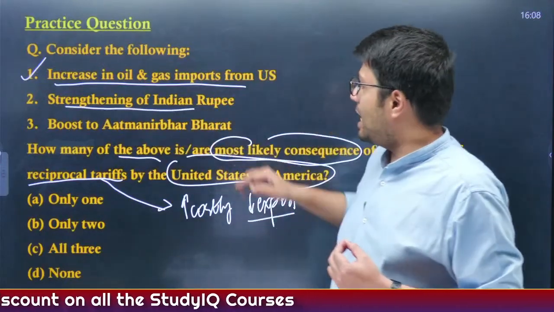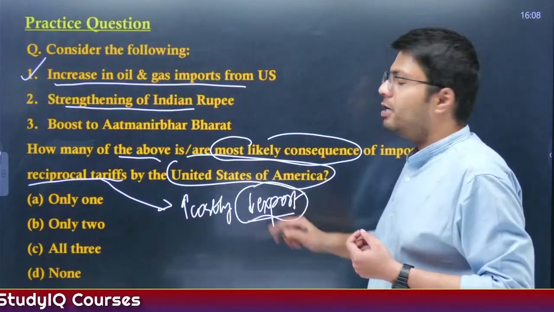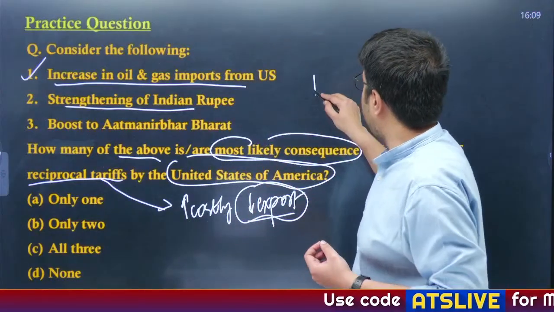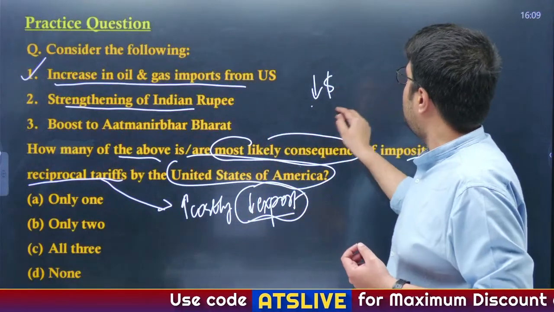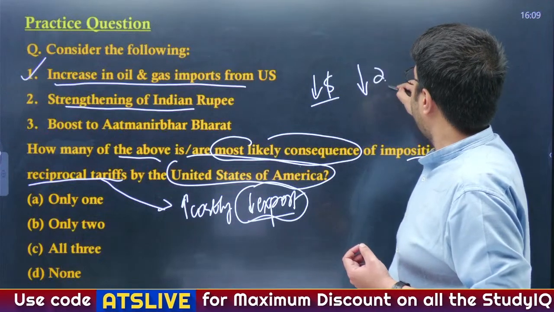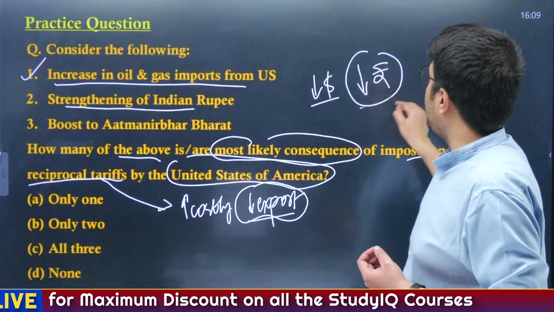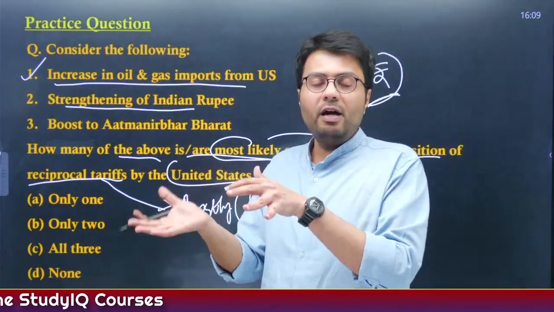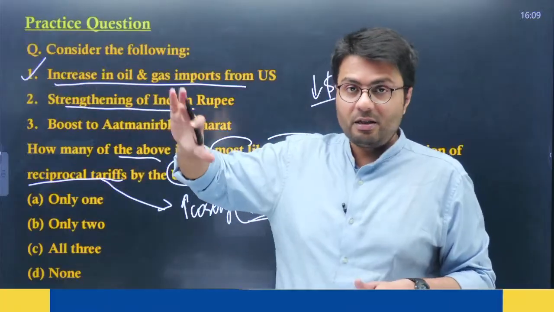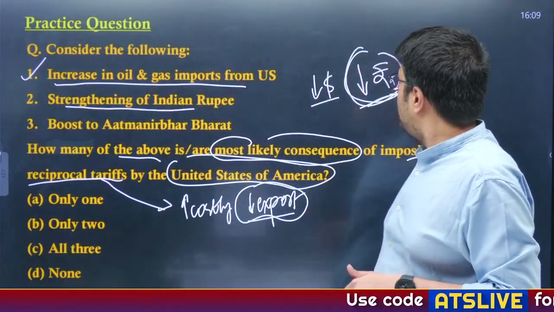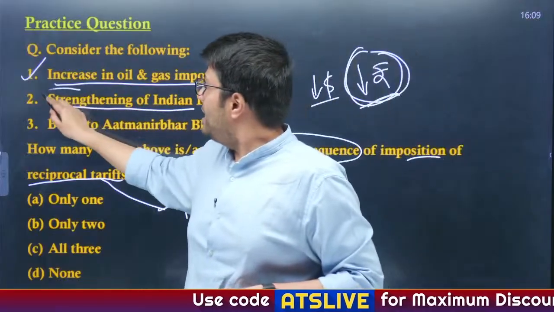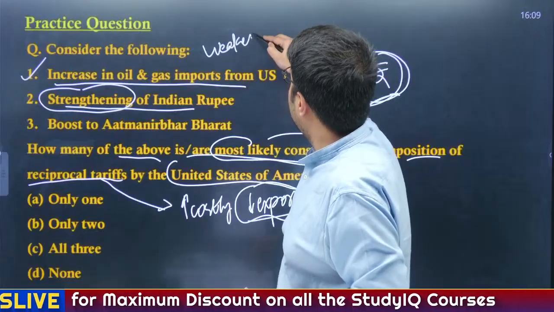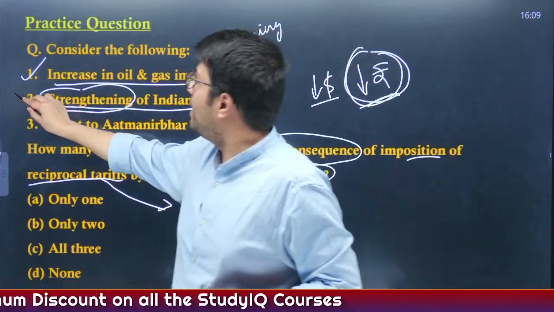Strengthening of Indian rupee. Now, what happens in case our export reduces? We'll be getting less amount of dollars for our rupee. That means the supply of dollars in the Indian market will reduce. Thereby, it will also reduce the value of the Indian rupee, because the supply of dollar will not be balanced by rupee. Therefore, the supply of rupee will increase as compared to dollar, hence reducing its overall value. So it will lead to weakening, not strengthening of the Indian rupee, right? That is why the second statement becomes incorrect.